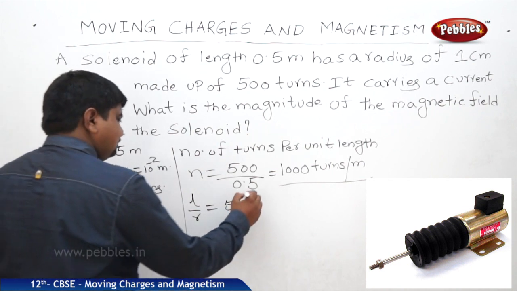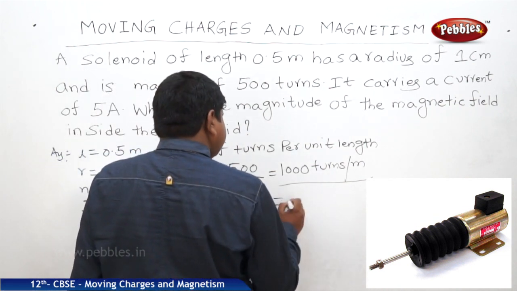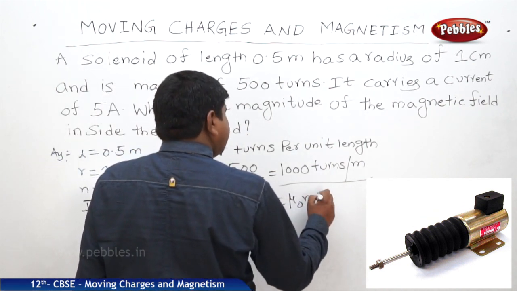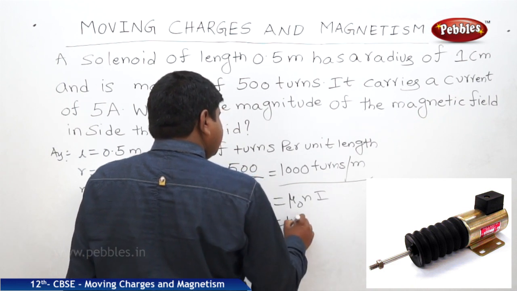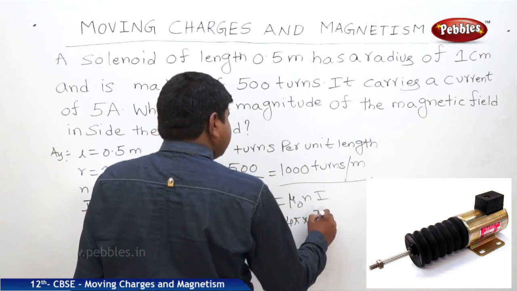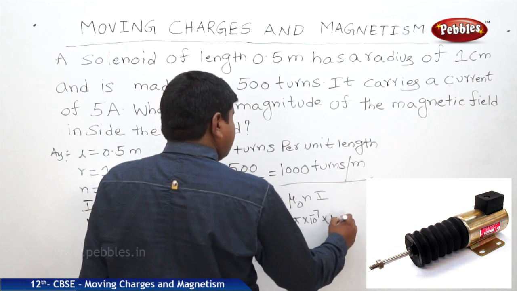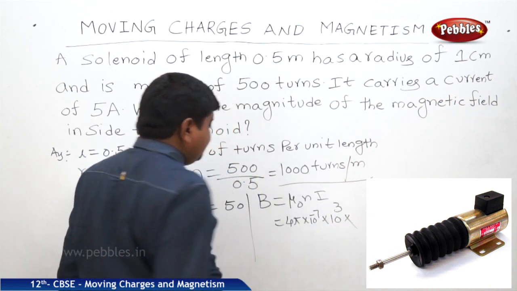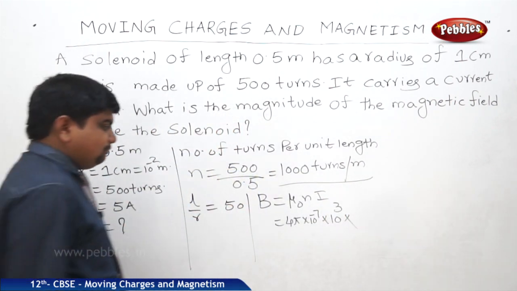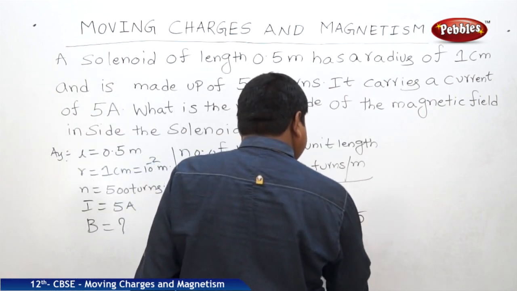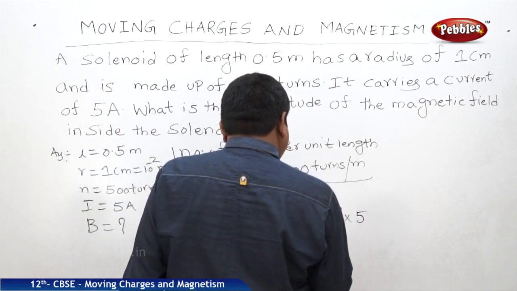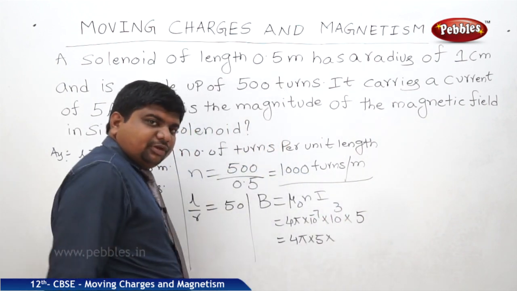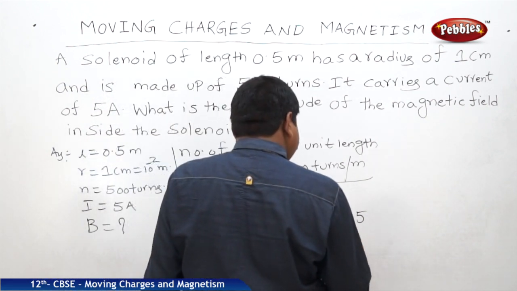So therefore B is equal to mu naught n I, where mu naught is equal to 4 pi into 10 to the power of minus 7, n is equal to 1000, we can write 10 cube, and I is equal to 5 amperes. 4 pi into 5 into 10 cube into 10 to the power of minus 7, which is 10 to the power of minus 4.